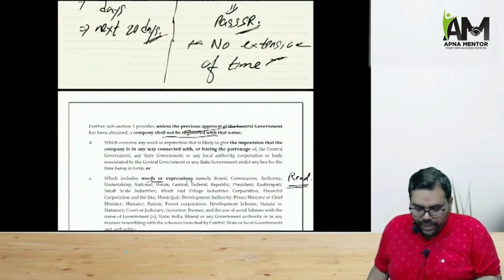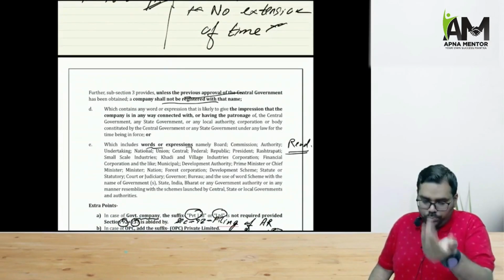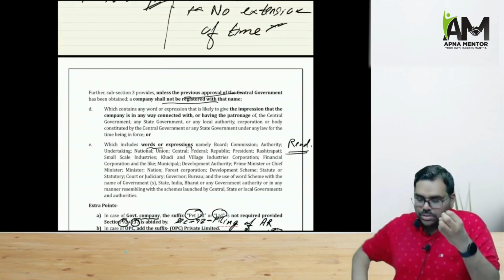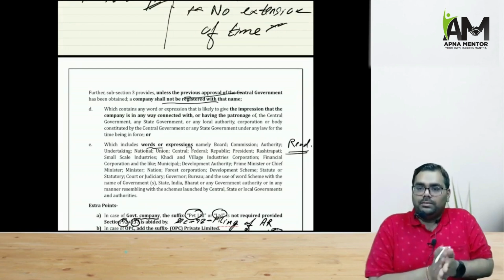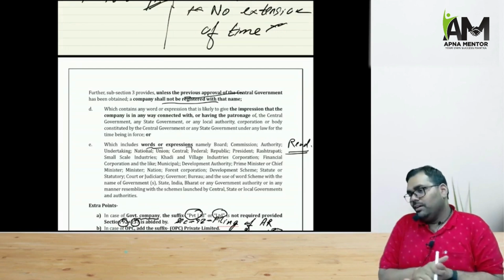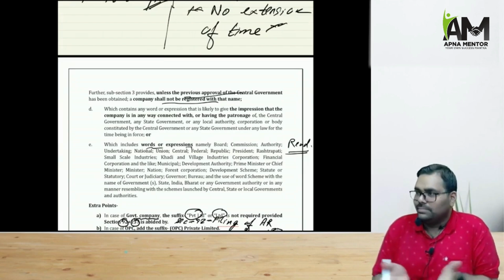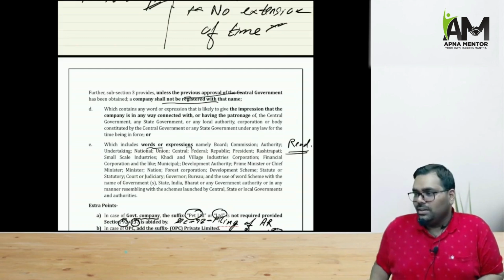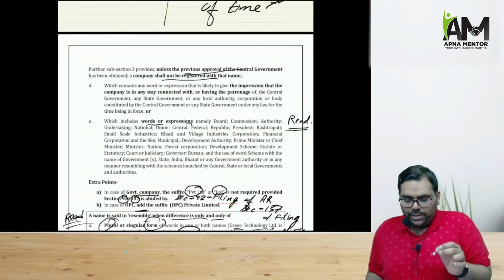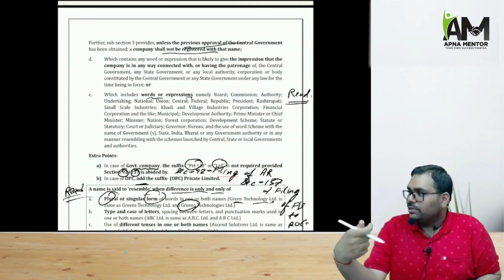Now, CG approval will be needed in case the name that you are proposing is likely to give an impression that the CG or SG is supporting the company, that is, having the patronage of the government. For example, you are using words like BJP, Congress, the name of any popular leader or something like that. It will give the impression that the patronage of the government is there. So approval of CG will be needed.